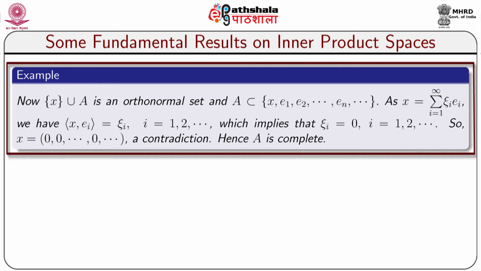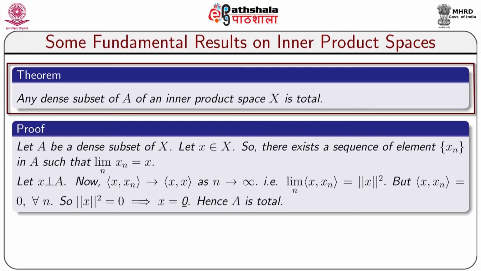We have inner product x comma ei is equal to xi i, where i equal to 1, 2 and so on, which implies that xi i equal to 0 for all i. So, x equal to (0, 0, ..., 0, ...), that is x is the 0 vector, which is a contradiction because we have assumed that x is a non-zero vector. Hence, capital A is complete.